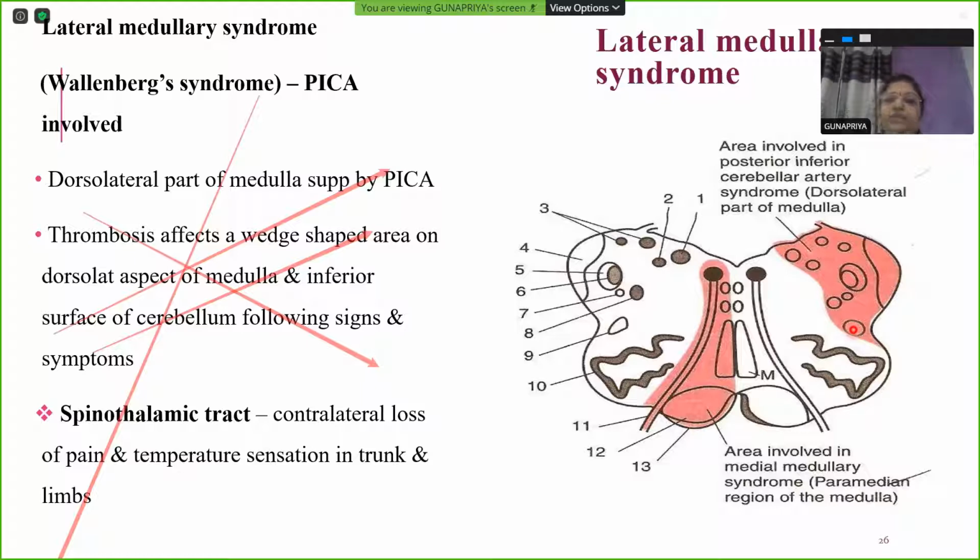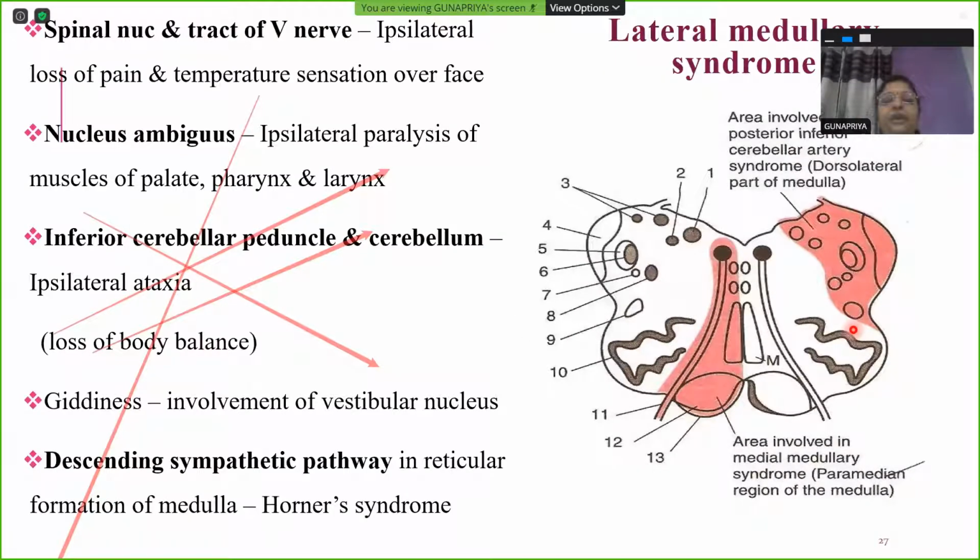So spinothalamic tract is involved. Because of that, you have contralateral loss of pain and temperature sensation in trunk and limbs, the opposite side, because all these are crossed tracts. Contralateral loss of pain and temperature sensation in trunk and limbs because spinothalamic tract is involved in Wallenberg syndrome or lateral medullary syndrome. Followed by spinal nucleus and tract of trigeminal nerve.